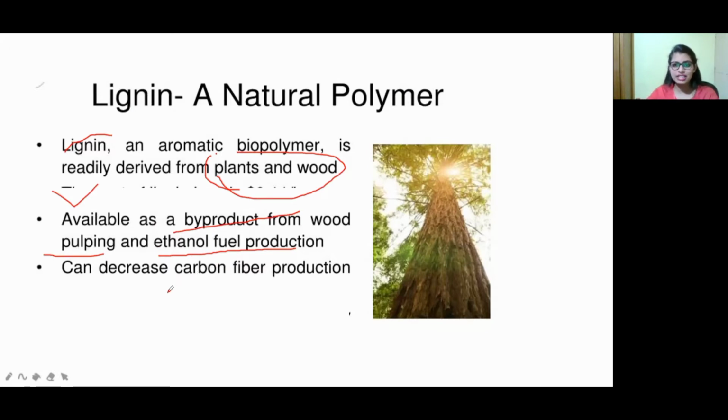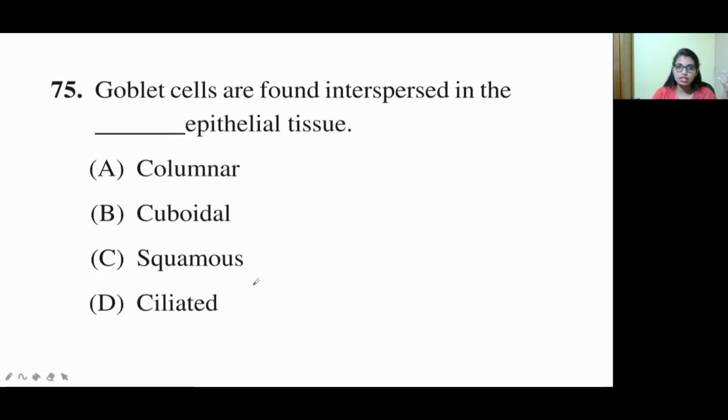So lignin, available as a byproduct, can decrease carbon fiber production, right? So now move on to the next question.